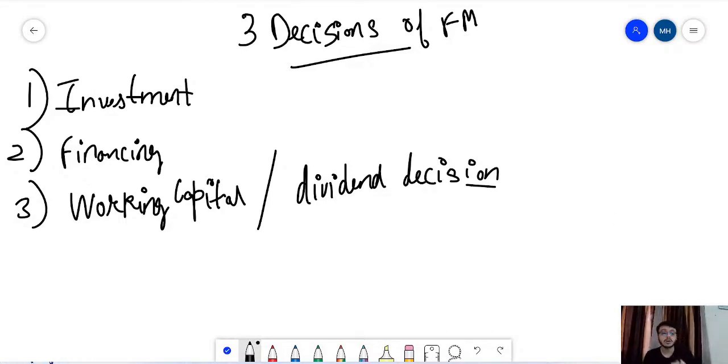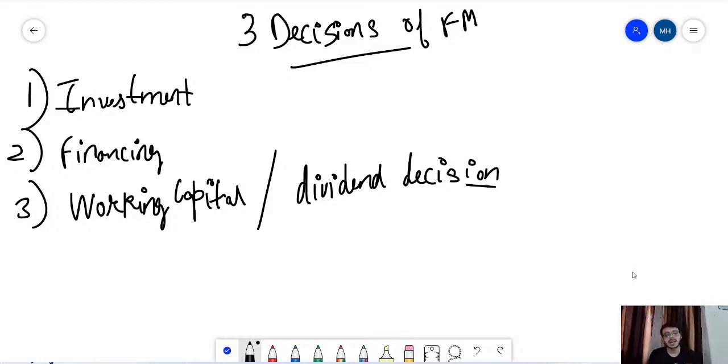So that was about your investment decision. The main purpose of your investment decision is ultimately to get returns. Until and unless you get returns, it is not an investment, because ultimately you are doing your investments to get some future returns. If you're not getting the future returns, it cannot be categorized as an investment. Ultimately, you are losing your money. And that is your investment decision.